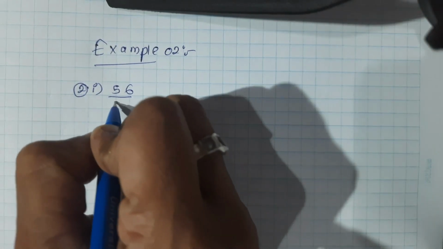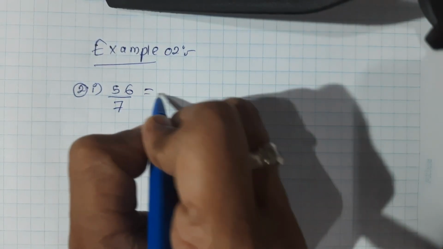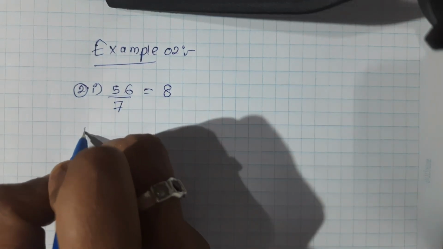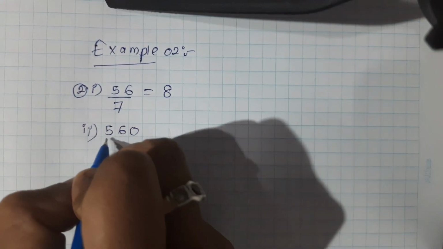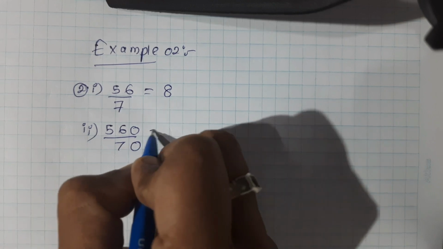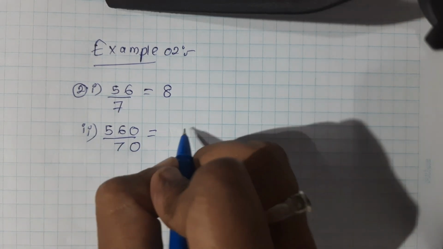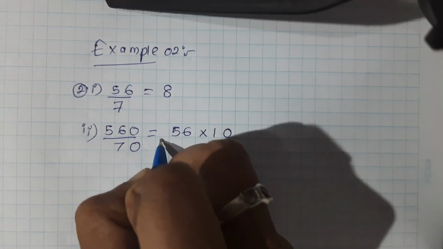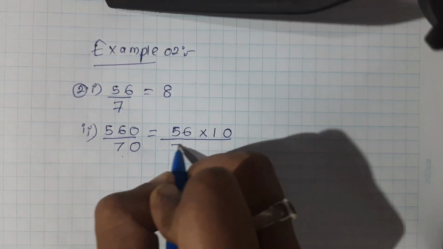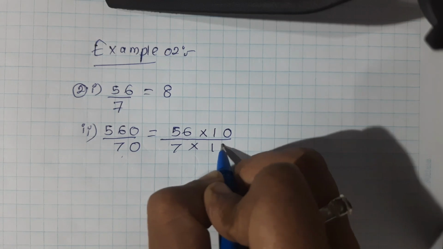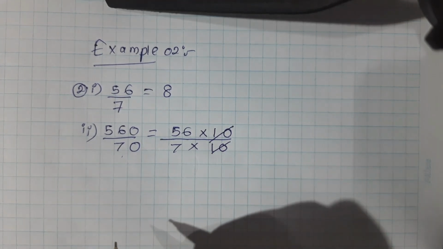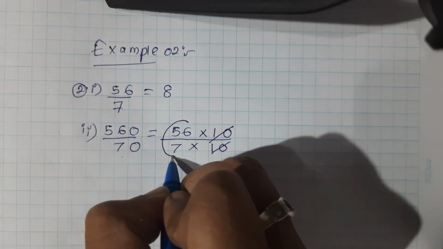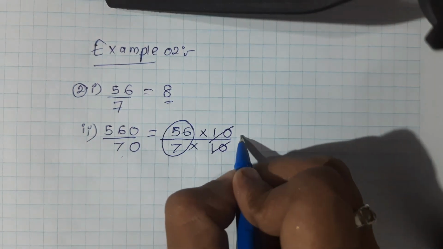56 over 7 is equal to 8. 560 over 70. 560 means 56 times 10. 70 means 7 times 10. The 10 gets cancelled. Then 56 over 7 means 8.